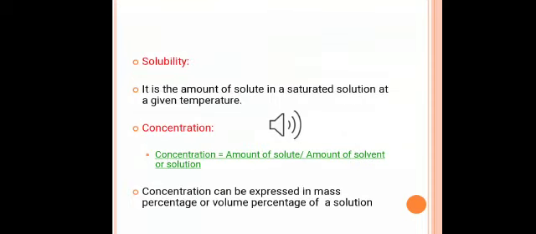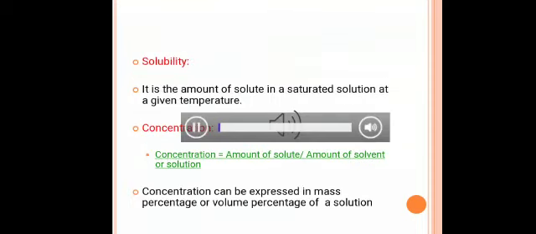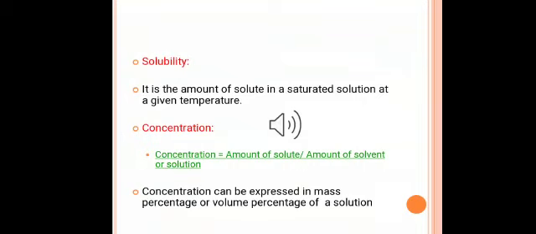The unsaturated solution. Unsaturated solution is a solution in which more solute can be dissolved at a given temperature. Now we have one more term which is important in solutions and the term is solubility. What is the solubility?